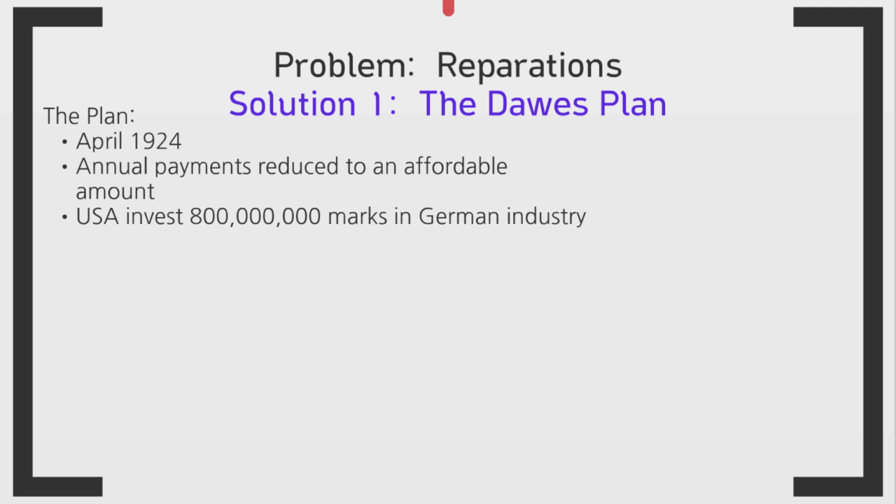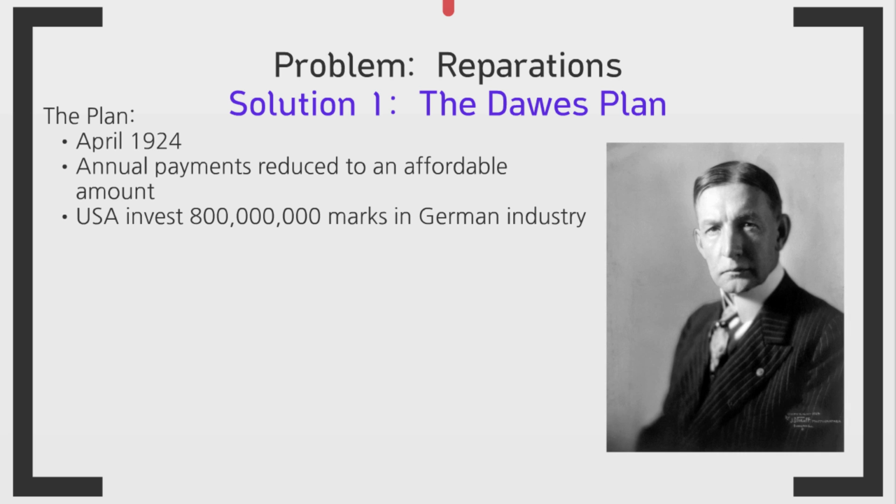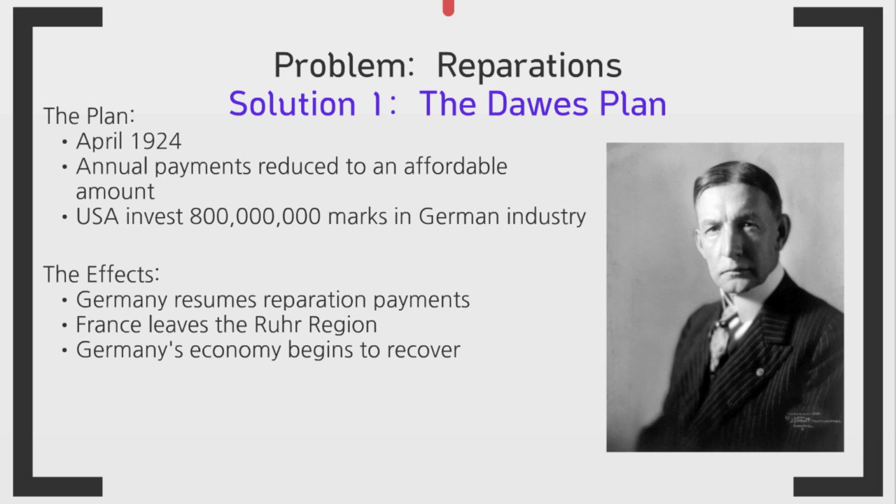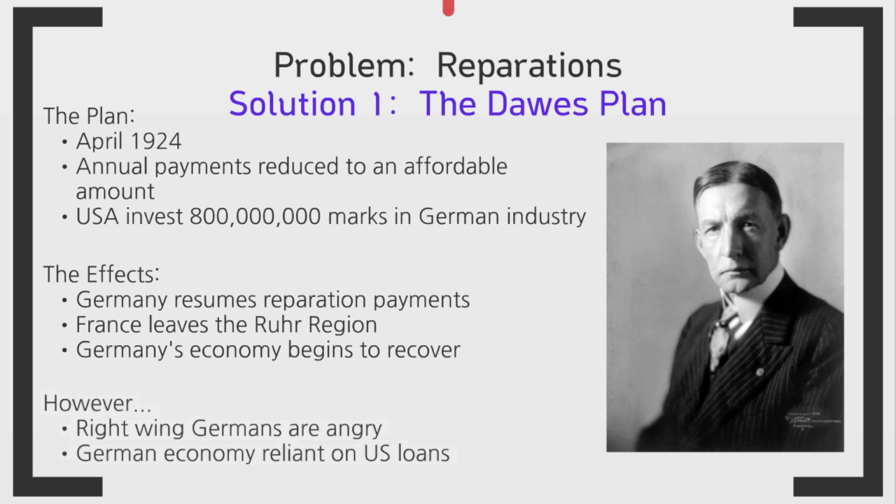The effects of this were that Germany resumed reparation payments, France left the Ruhr region, and Germany's economy began to recover. However, although most Germans were happy with this, extreme political parties like the Nazis hated the Treaty of Versailles and were really angry that Germany was still paying for all these reparations.